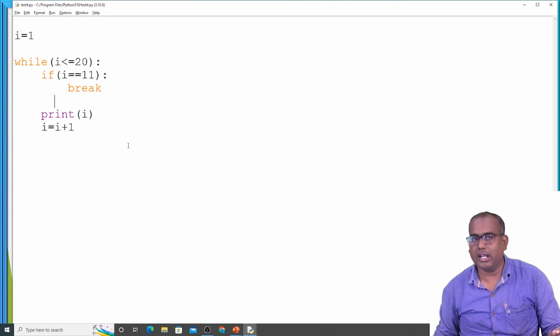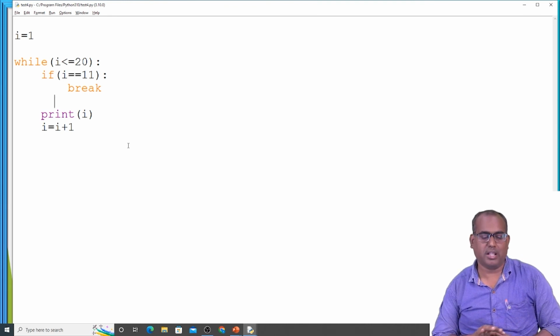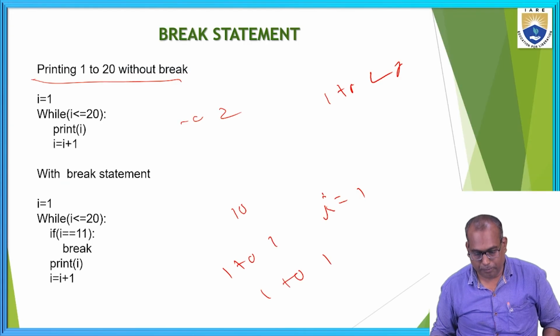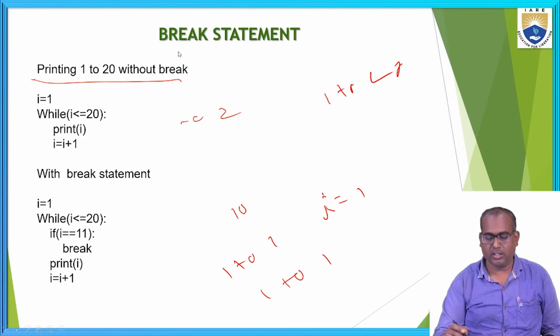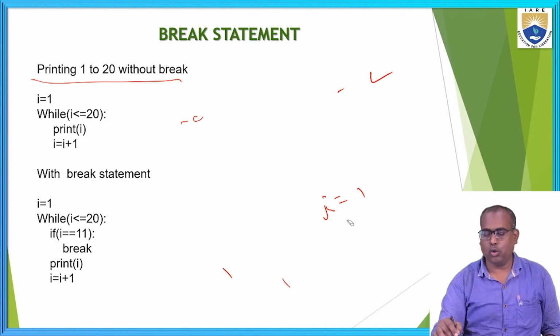In the previous case, it is printing 1 to 20. Whenever i value reaches 11, it is breaking the loop, meaning the control will come out of the loop. We are not continuing the loop further. Okay, this is the break statement. The break statement is used to terminate the loop.